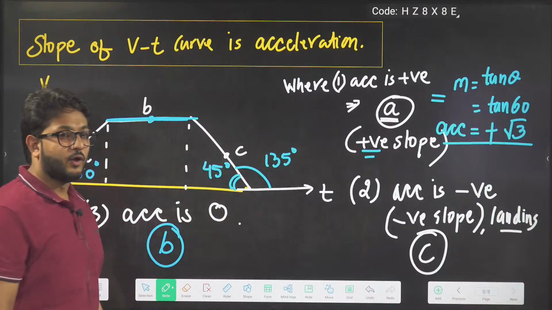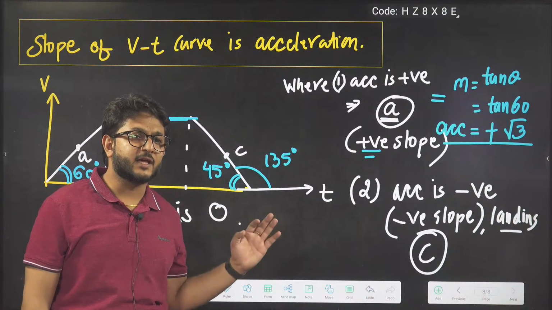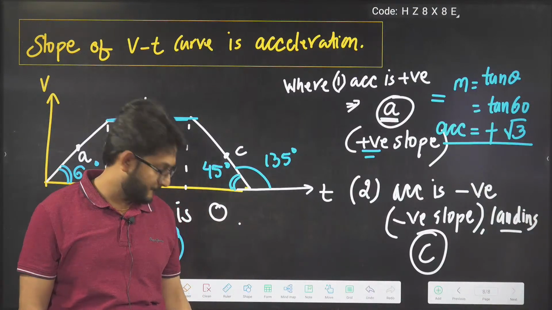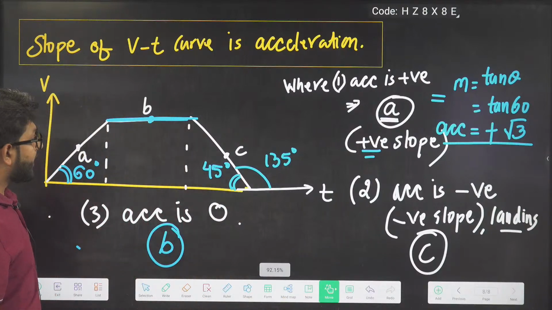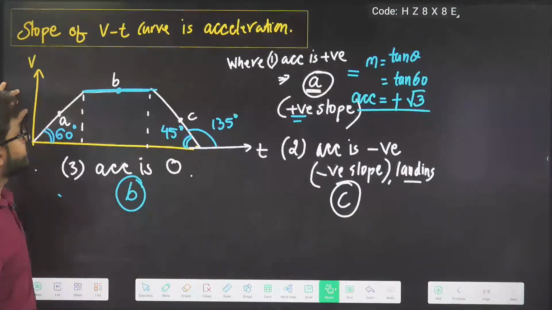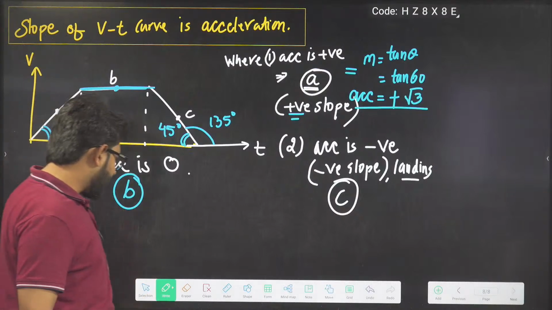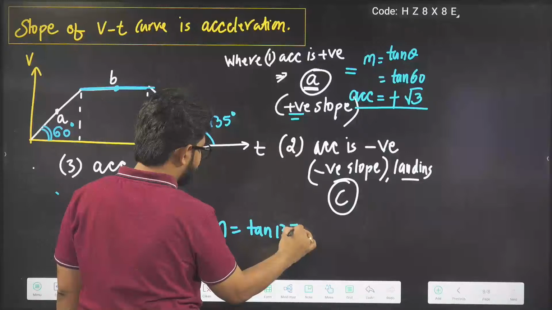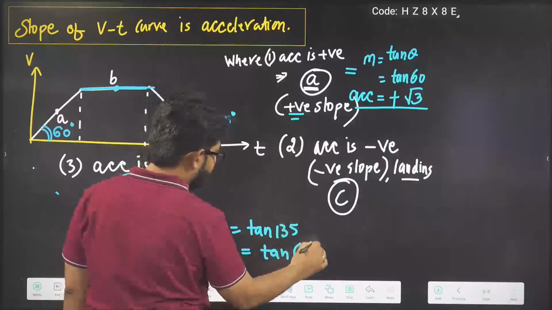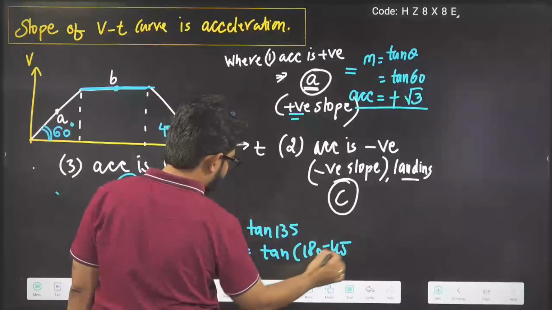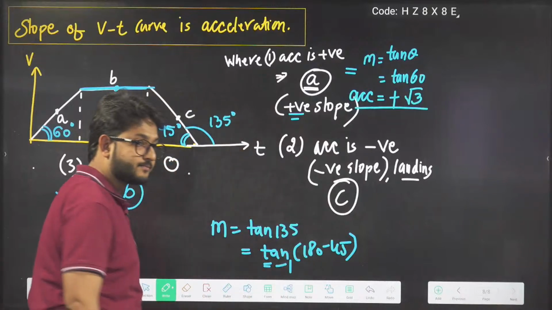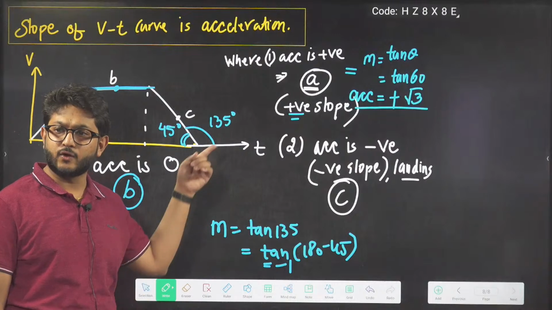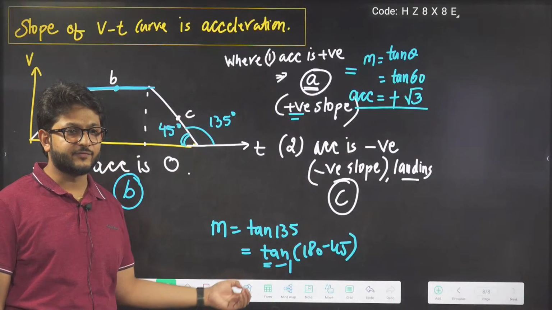135, 45. So to find the slope, which angle should we take, 45 or 135? You can actually take any answer. Let me tell you how. In reality, if you take this angle, then also I hope you know this result: tan of 180 minus 45 will be equal to minus 1. I guess Mohit Pandey sir has told you how to solve it. Tan of 180 minus 45 equals minus 1.